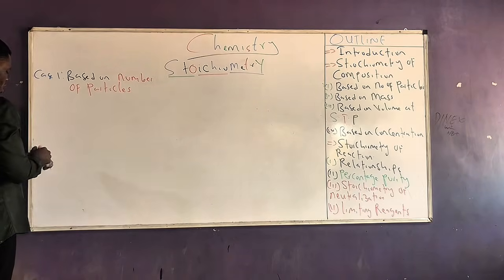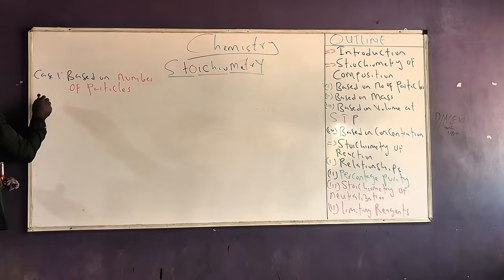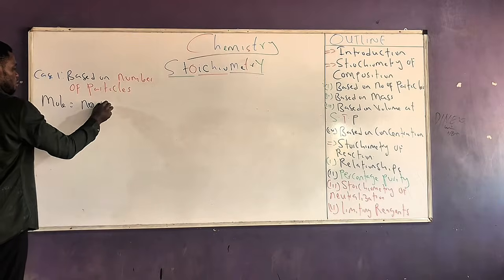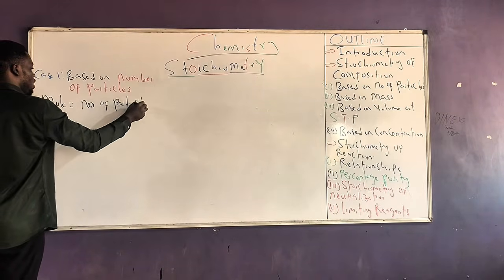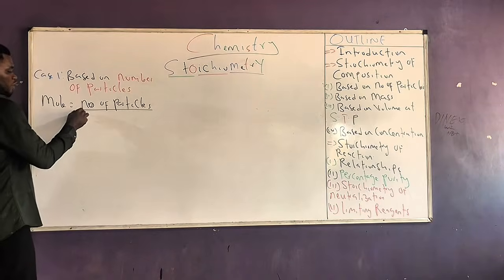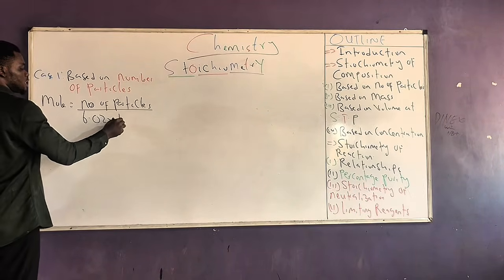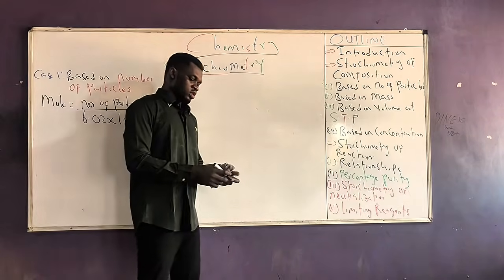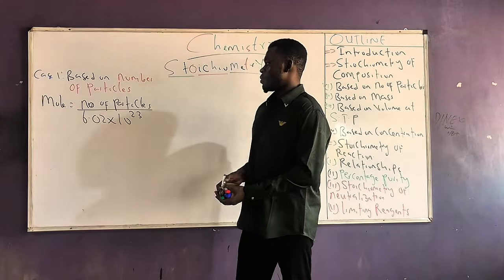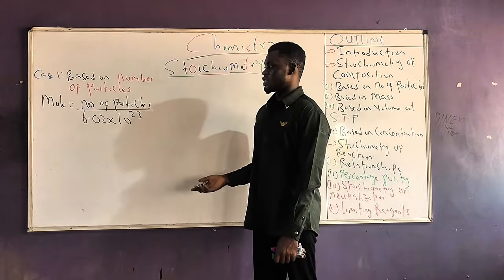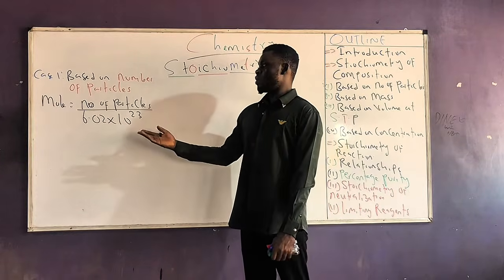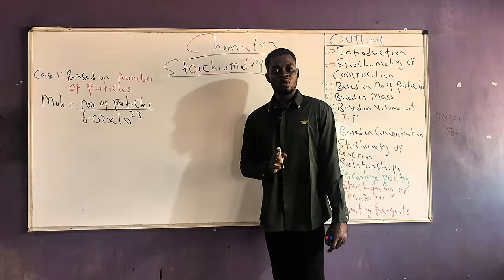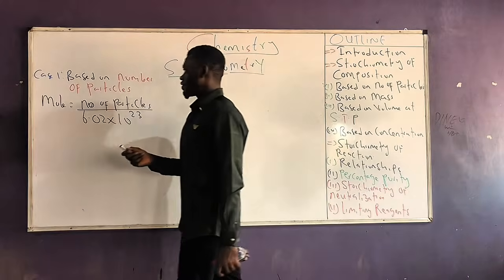So what would I have? I would simply have mole equals number of particles. The particles can be atoms, molecules, or ions, all over Avogadro's constant, which is 6.02 times 10 raised to the power 23. Very easy. So if you are given a question where you are given the number of particles present in the substance and you are asked to determine the mole, this becomes a relationship between mole and number of particles. So mole can also describe the number of particles, which was actually the definition for mole that we gave. This is case 2.